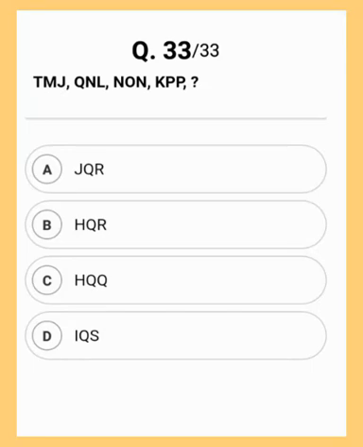Okay, so we are done with the 33 questions. Now we will go to the explanation and see if we have got the correct answer or not. So, moving to the explanation.